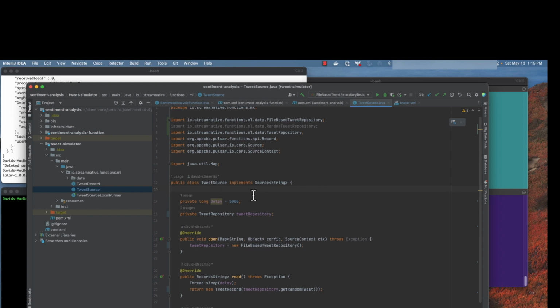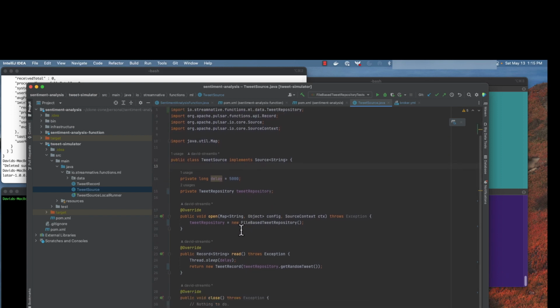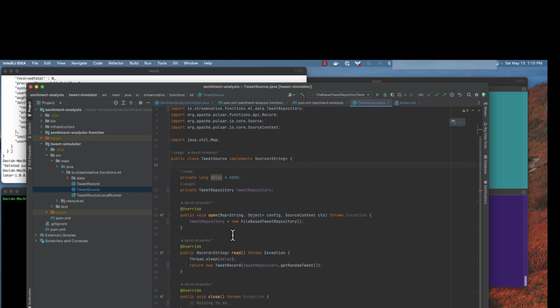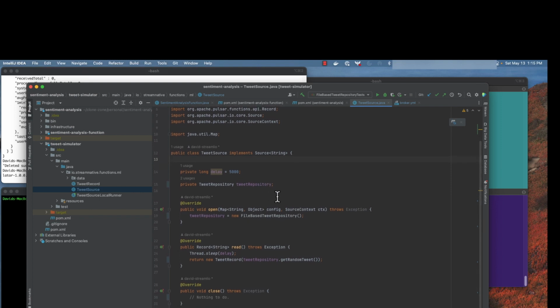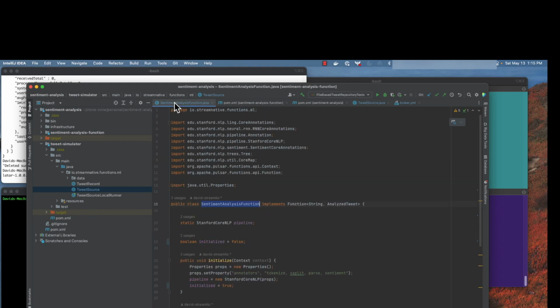In this case, we're using it to simulate tweet data, primarily because the tweet API is now locked down, and after 1,000 tweets, you're sort of out of luck for an entire month. For testing, we want many more tweets than that. So I wrote this little class instead to generate data into that particular topic to feed our sentiment analysis function.